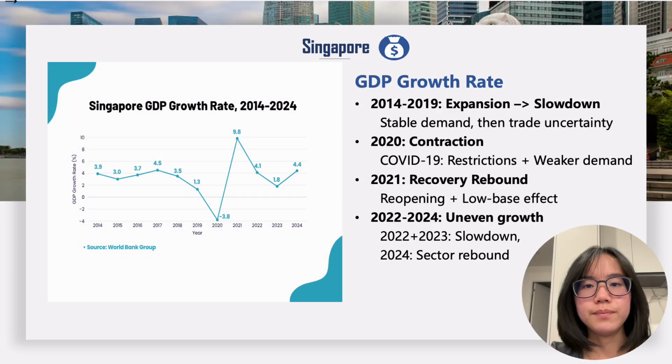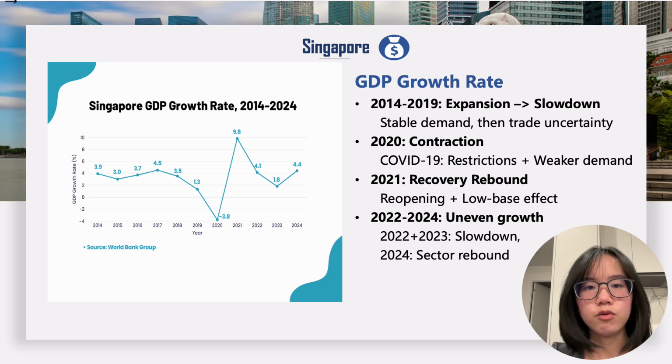Now, I will move to Part B, which is the macroeconomic data diagnostics. For the first indicator, I choose Singapore's GDP growth rate. GDP growth shows whether the economy is growing or falling. From 2014 to 2018, GDP growth stayed around 3% to 4.5%. This shows steady growth. For businesses, this means more confidence to produce and invest.